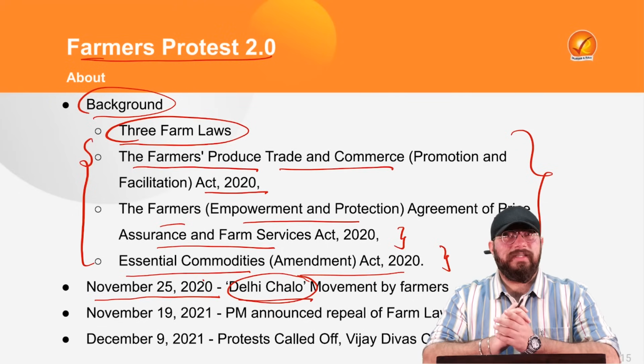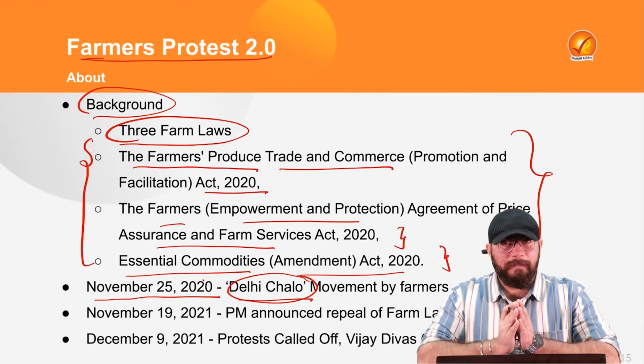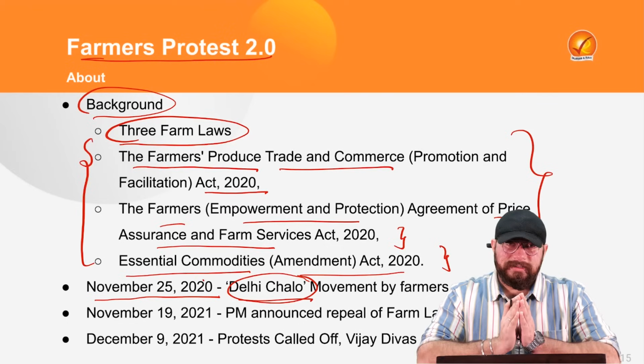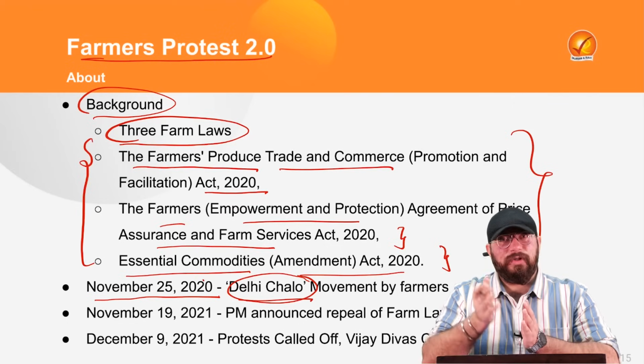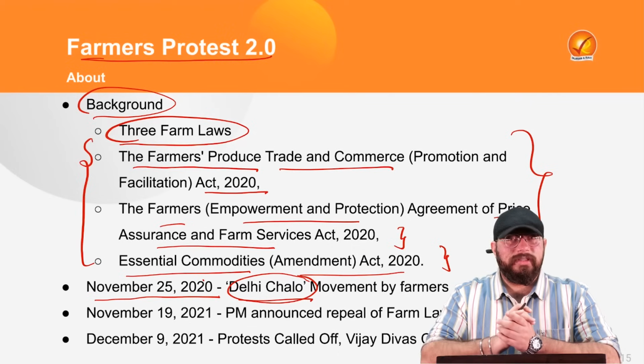Seeing all of these things, the Honorable Supreme Court of India first of all intervened, put a stay on these acts and formed a committee for the review of it. But then also the protests wouldn't stop. Any controversy would erupt. After a few days, any new controversy would also erupt.